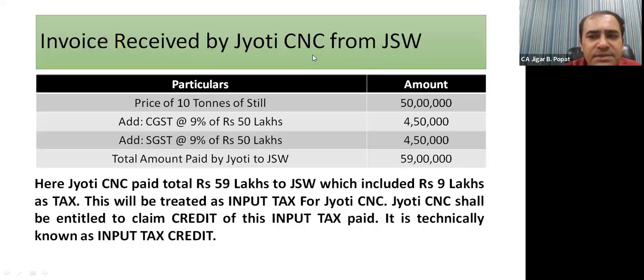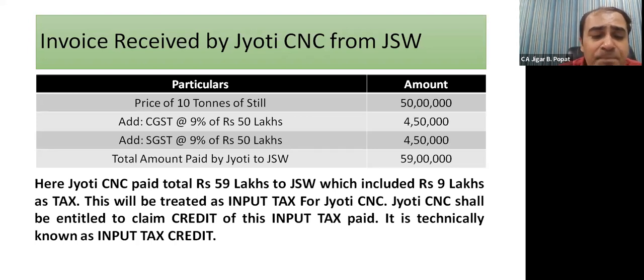Now see how it is being proceeded. Invoice received by Jyoti CNC from the steel manufacturer. Price of 10 ton of steel is 50 lakhs. As it is an intrastate transaction, 9% CGST and 9% SGST. So it's 4.5 lakh CGST, 4.5 lakh SGST. So total 59 lakhs is the invoice value.